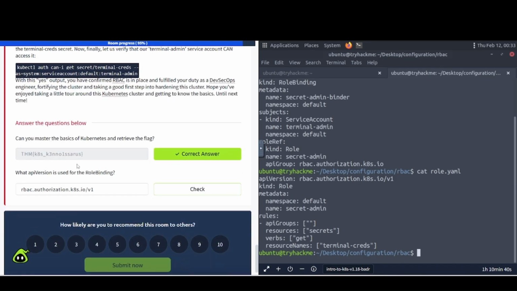Till next time. All right, anyway, so if you were to get this, hopefully it worked for y'all, right? You should be able to get the flag, and then this other one too that asks what API version is used for role binding.